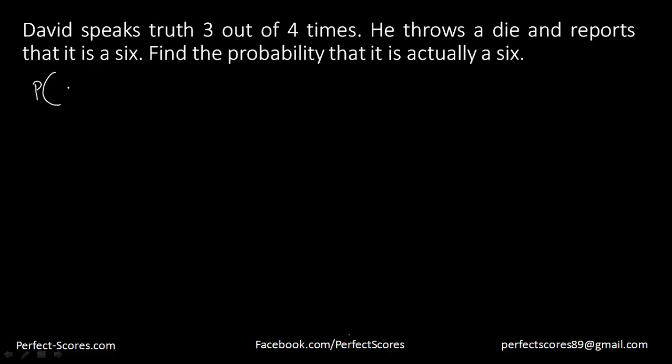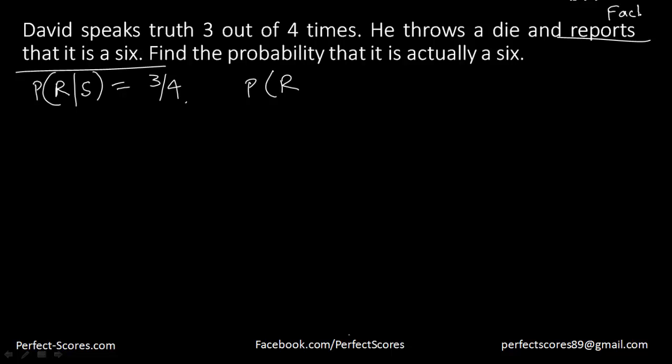The probability that he reports 6 such that it is actually a 6 is going to be equal to 3 by 4, because that's the probability of him speaking the truth. Now, we know that he has already reported 6. This is a fact, which is true. So the probability that he reports 6, provided that it is not 6, is equal to 1 by 4.